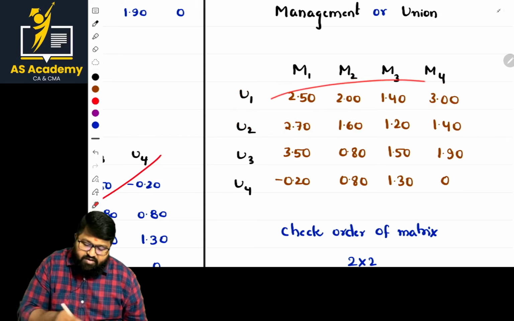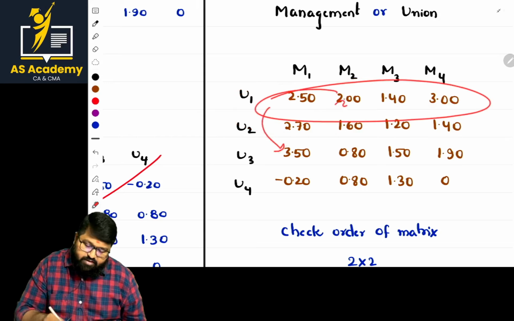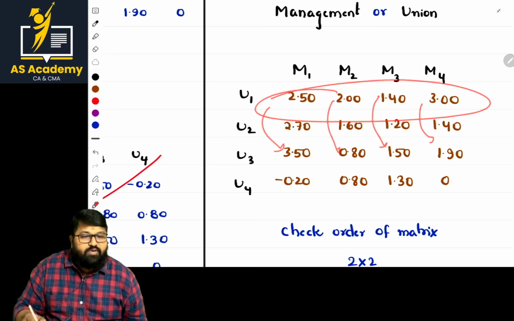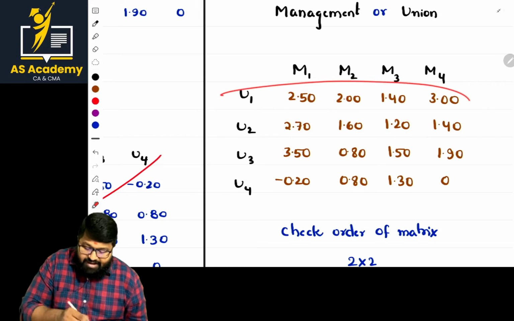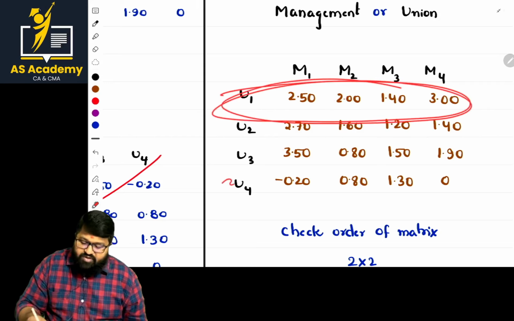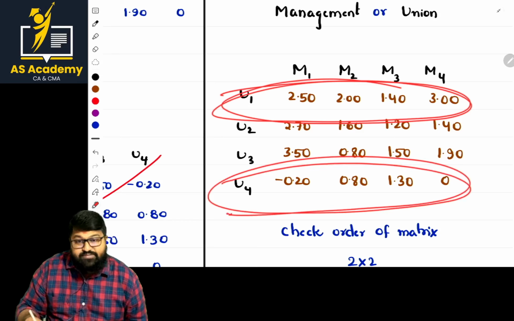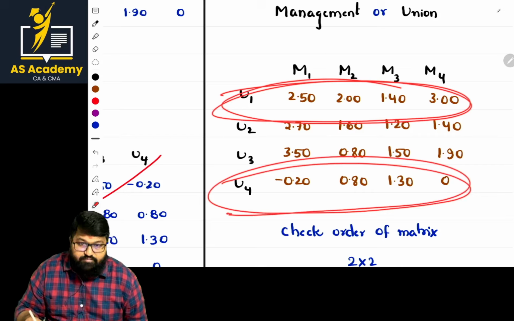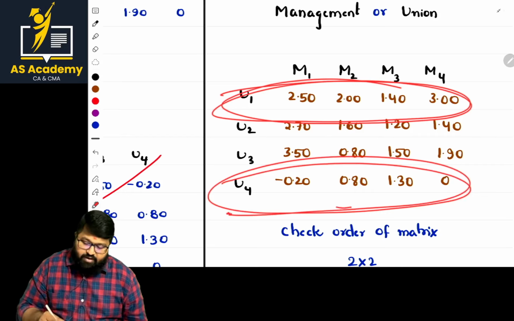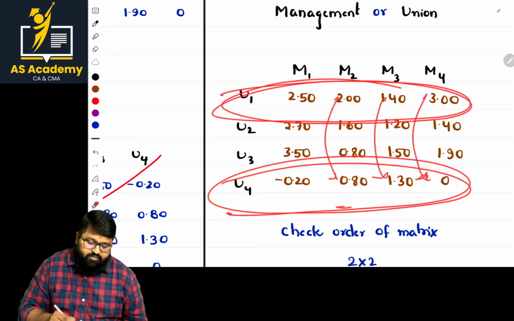Regarding this, high, low, no use. Even this, no use. But by comparing U1 with U4, what is a better alternative? Here 2.5 is more than minus 0.20, and 2 is more, 1.4 is more, 3.3 is more.